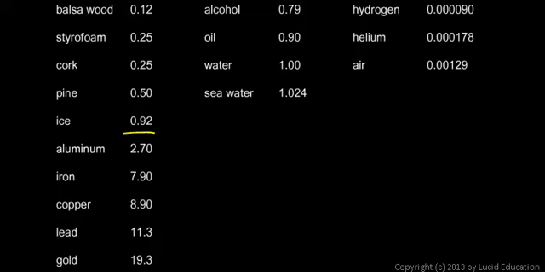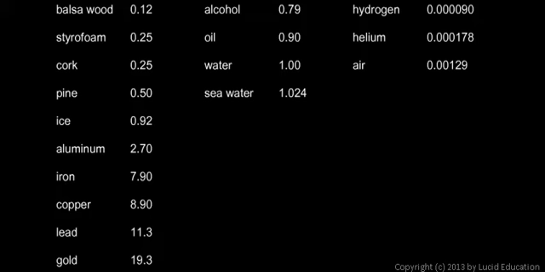Take a look at ice. Density of 0.92 grams per cubic centimeter. Compare this to the density of water. Water has a density of 1, exactly, 1 gram per cubic centimeter. Ice is less dense than water. That's why ice floats. If you have a soft drink, the ice floats to the top instead of sinking to the bottom. Or icebergs float on the top of the ocean instead of sinking to the bottom, and that's because ice is less dense than water.